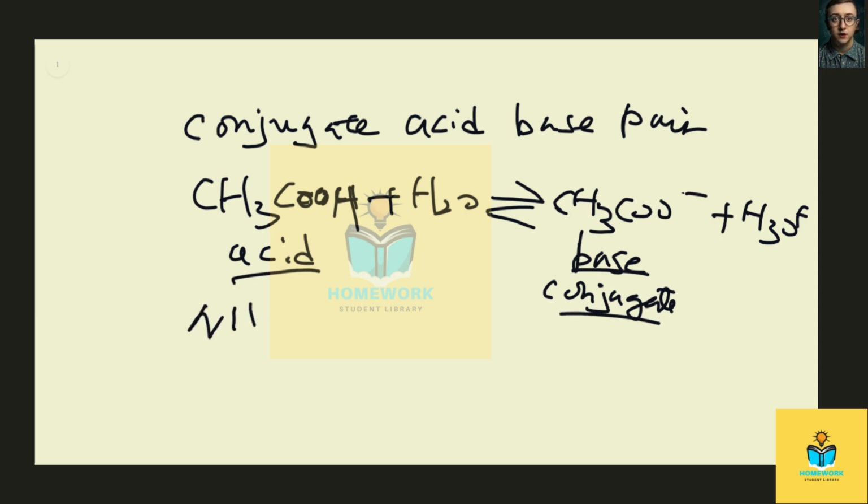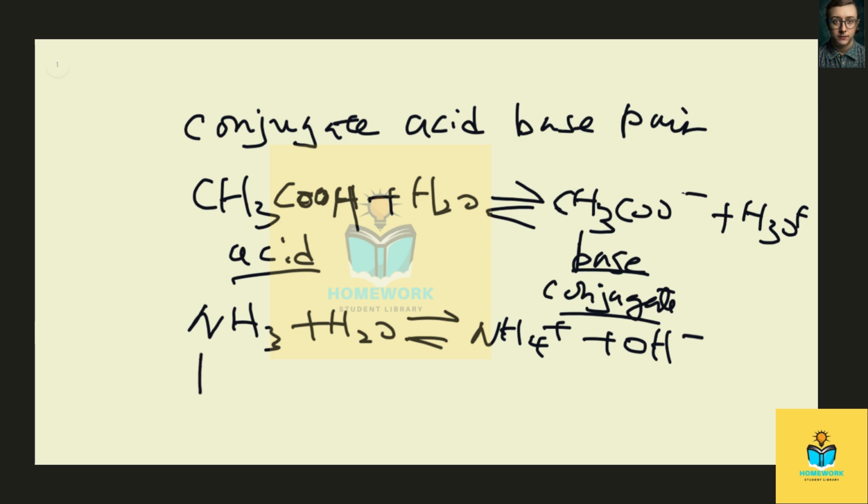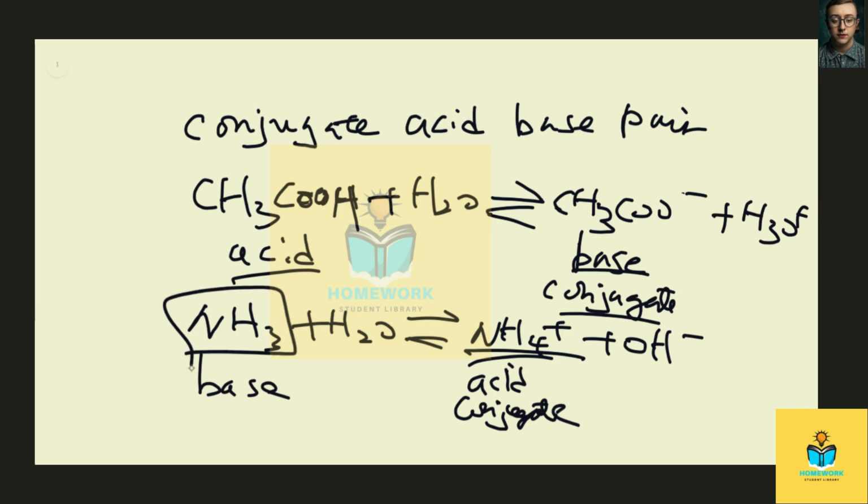Another example, we can look at ammonia. So we have water with ammonia, and then it's going to produce ammonium ion, and also our hydroxide ion. So the ammonia is a base over here, because it accepts a proton from water, and then it will become ammonium. When a base accepts a proton, it will have the capacity to lose that proton, so it will become an acid again. And this is called the conjugate acid because it's related to, and comes from, our base.